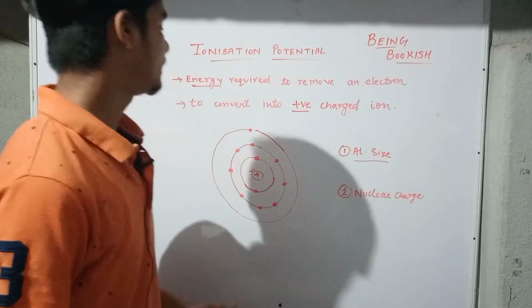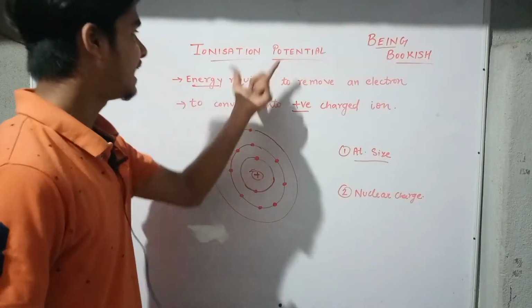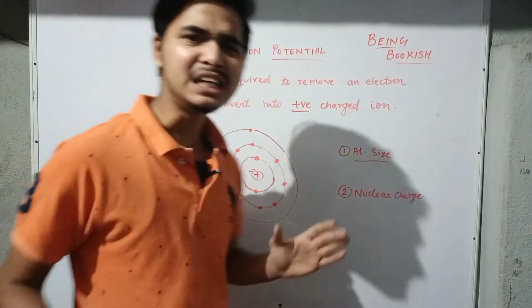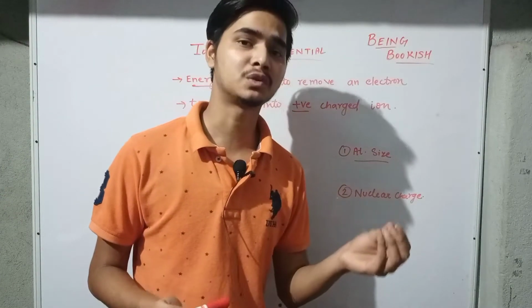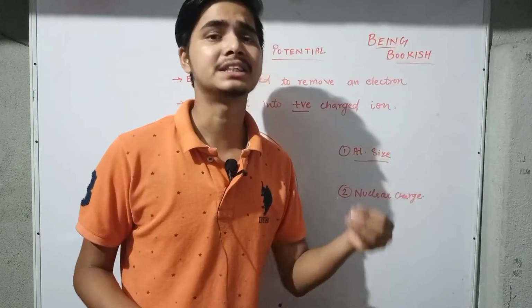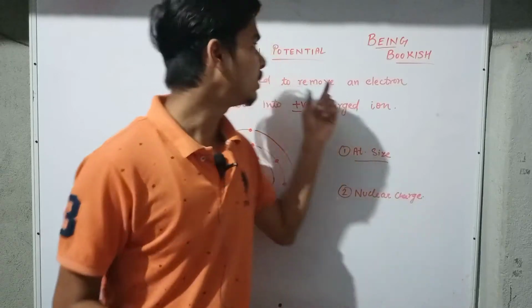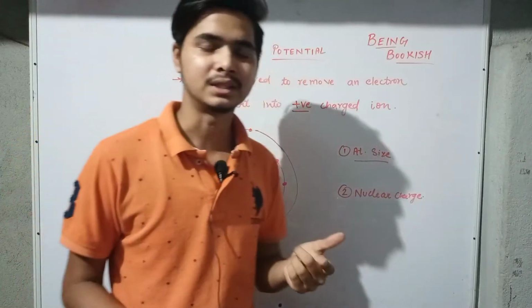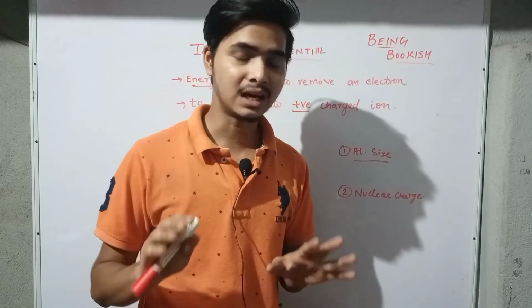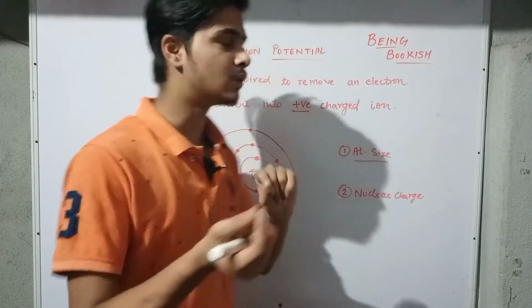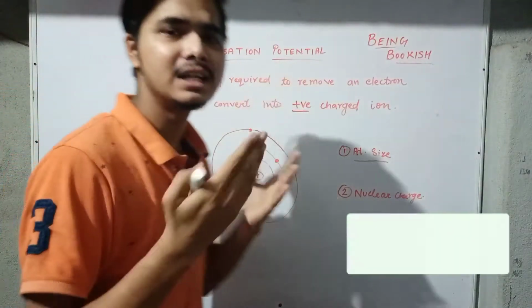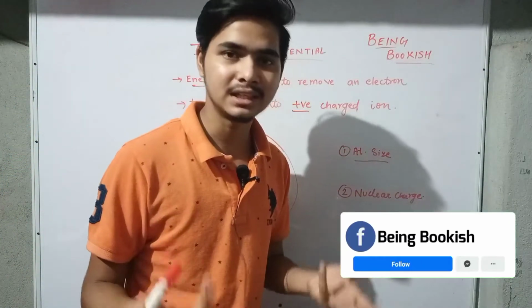So today we are going to see ionization potential, and it has several names. You might have seen in your book it is also called ionization energy, ionization enthalpy and also ionization potential. These three are the terms which you need to at least remember, that they all signify ionization potential or basically ionization energy.